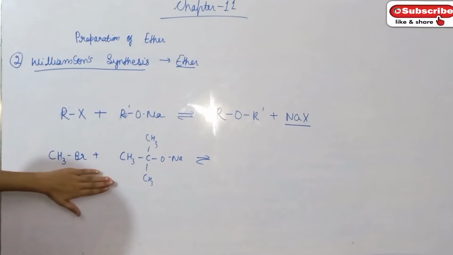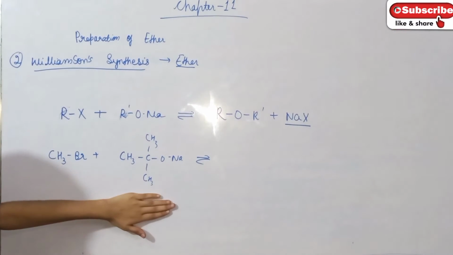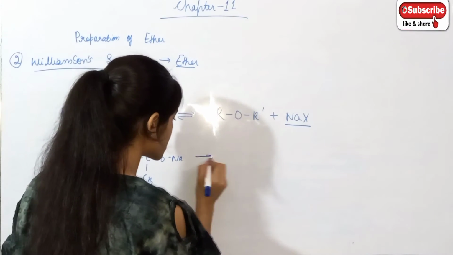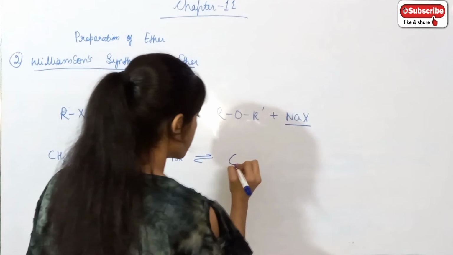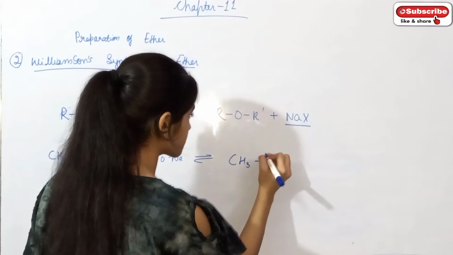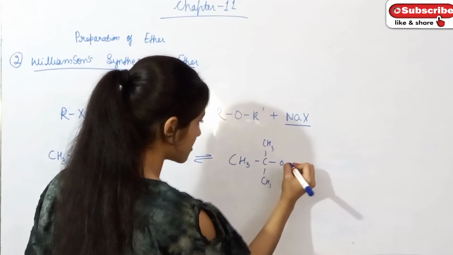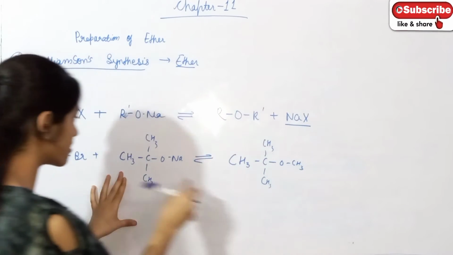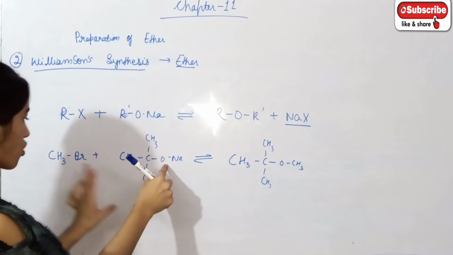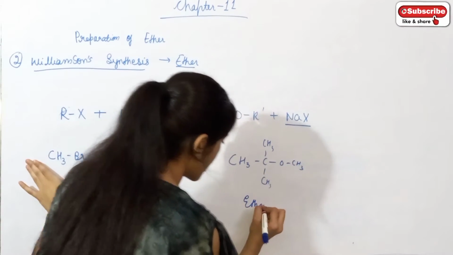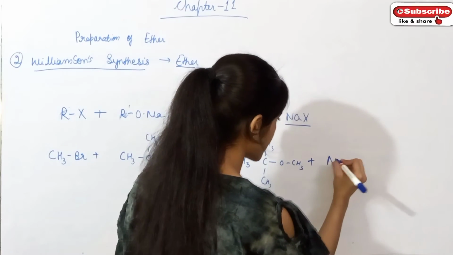The reaction with primary halide and tertiary alkoxide is the best way for the preparation of ether, and we get ether here. (CH3)3C-O-CH3 is obtained as the ether, and the byproduct which is left is NaBr.